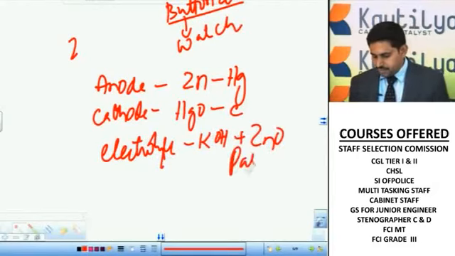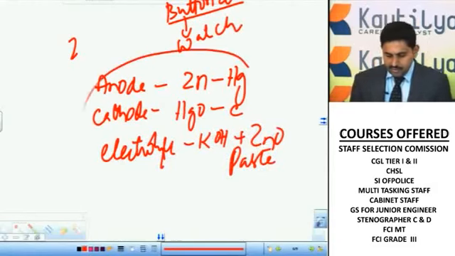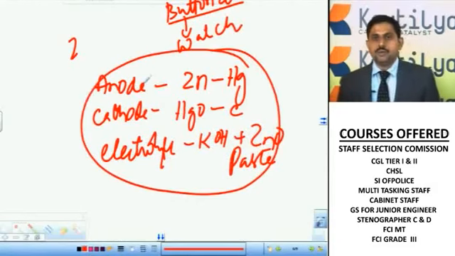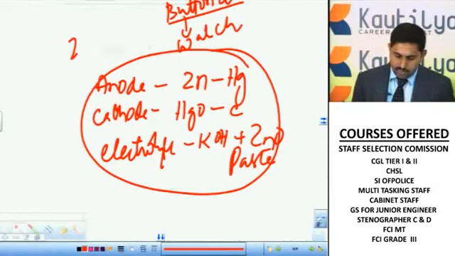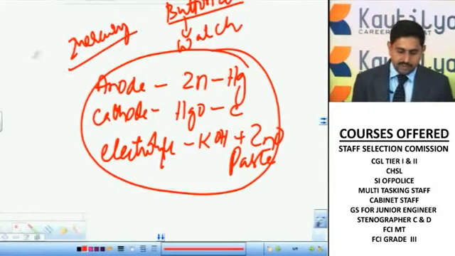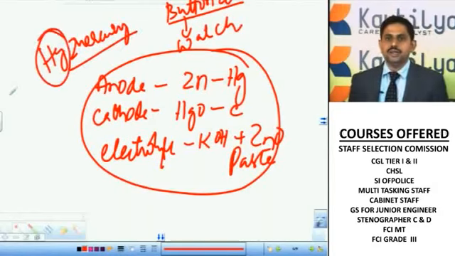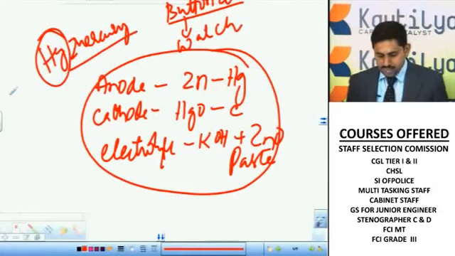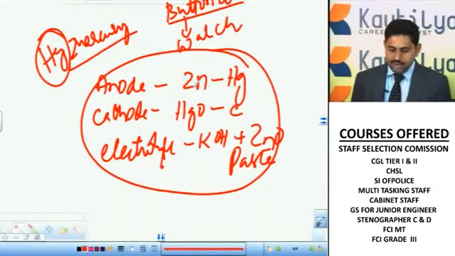So the button cell is also called a mercury cell, Hg being mercury. The mercury cell is what we use in watches. It consists of zinc as the anode and carbon as the cathode. The electrolyte is potassium hydroxide and zinc oxide.